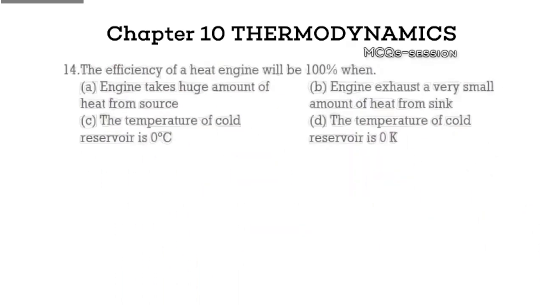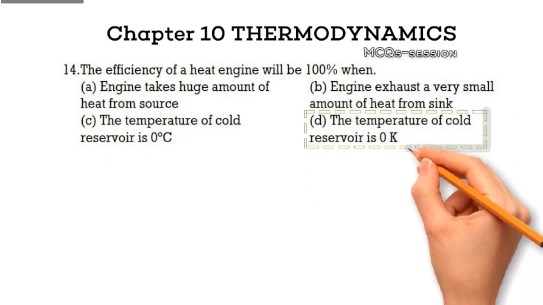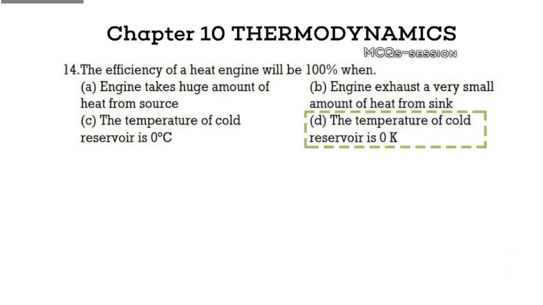Question 14. The efficiency of a heat engine will be 100% when option A, the engine takes a huge amount of heat from the source. Option B, the engine exhausts a very small amount of heat to the sink. Option C, the temperature of the cold reservoir is 0 degrees Celsius. Option D, the temperature of the cold reservoir is 0 Kelvin. Pause and think through this one carefully. Correct answer, option D, the temperature of the cold reservoir is 0 Kelvin. Explanation. According to Carnot's theorem, maximum efficiency is achieved when the sink is at absolute zero, which is practically impossible.